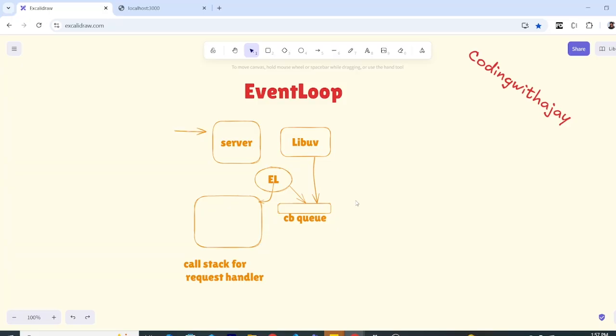There is no point in time where it was waiting for some task to happen, and that's why it's fast. Node.js is crazy fast, and that's why people are crazy about it. So I hope you get a little bit of an idea of it, and I tried to explain it in a simpler way. But even if I missed something, you can let me know in the comment section. And yeah, that's it for now.